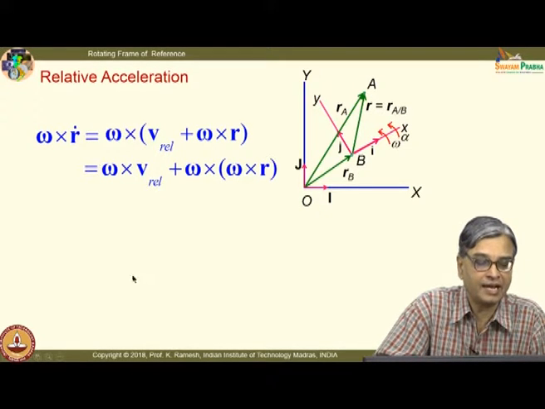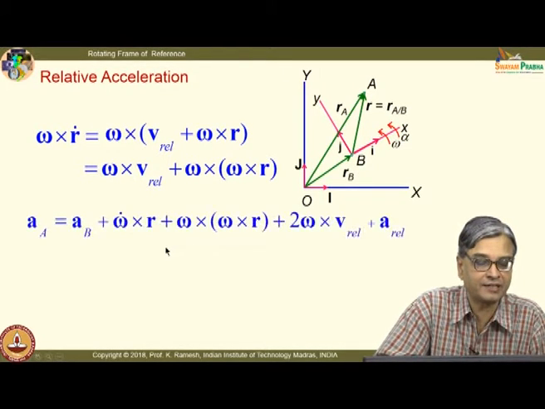So, when I write the final expression, it turns out to be like this. You have the acceleration of point A is related to the acceleration of point B plus omega dot cross r plus omega cross omega cross r plus 2 omega cross V rel plus A rel.